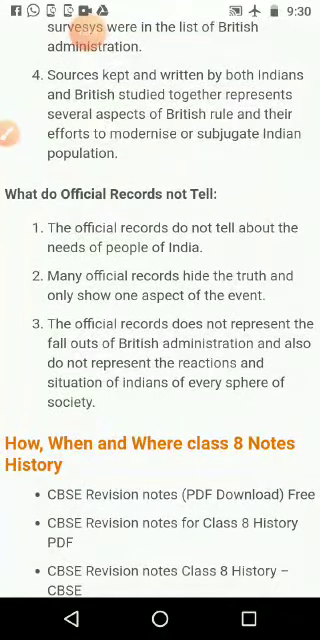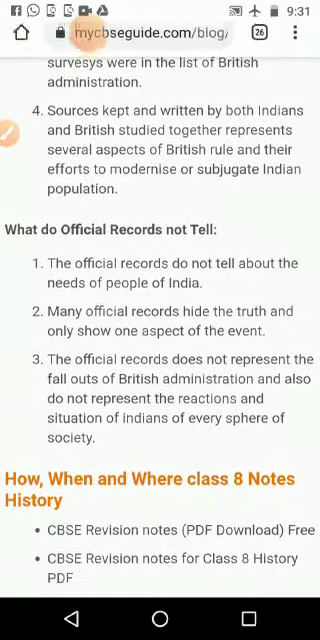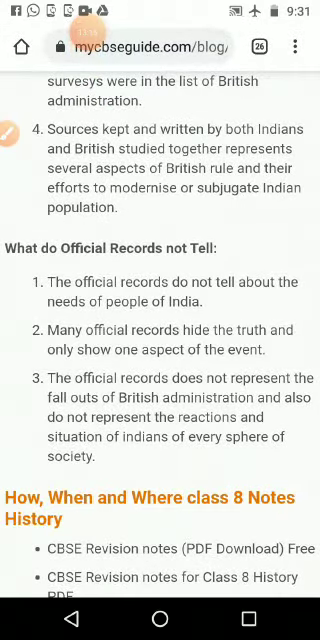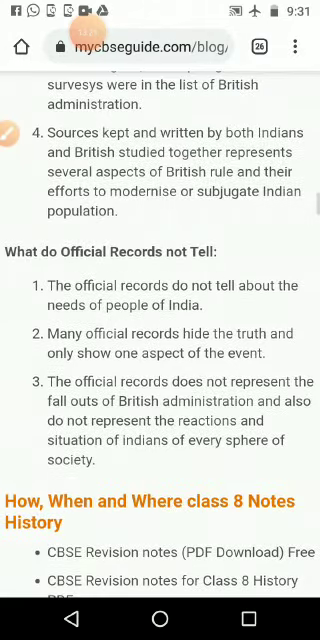Okay, what do official records not tell? What all things do the official records keep hidden? The official records do not tell about the needs of the people of India. Many official records hide the truth and only show one aspect of the event. What aspect? What they need to show to their authority.